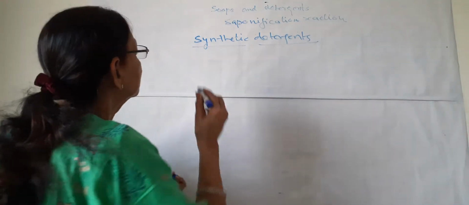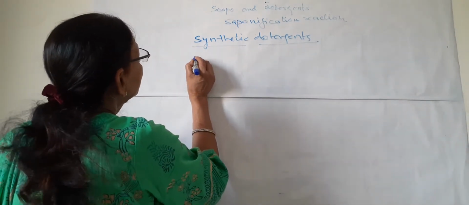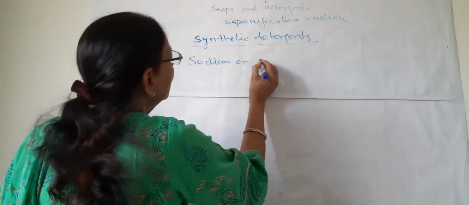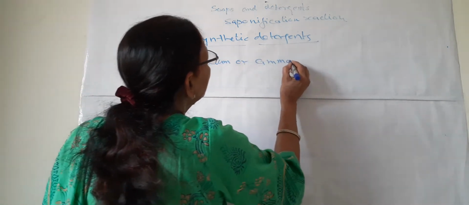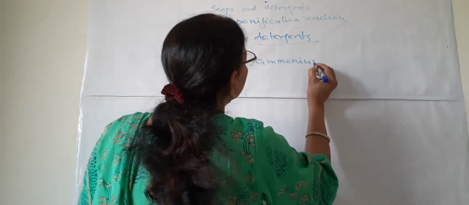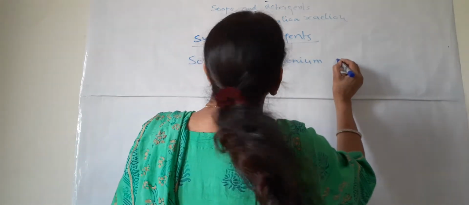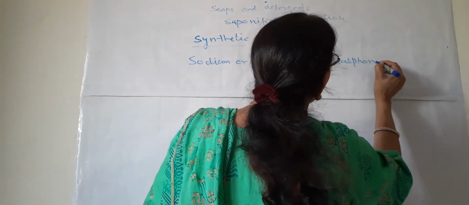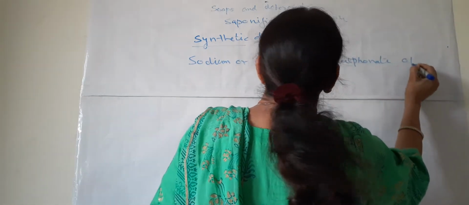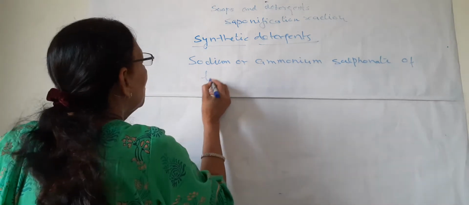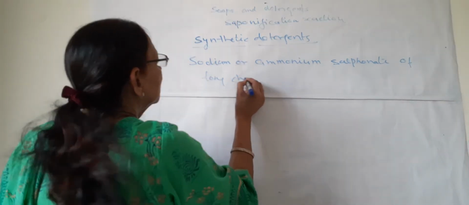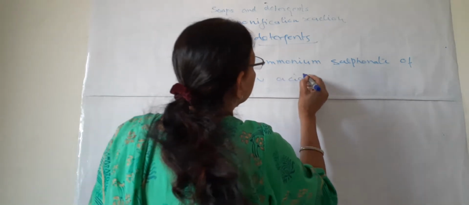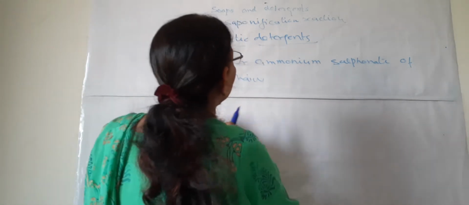What are synthetic detergents? You can write this: sodium or ammonium sulfonate of long chain acids, hydrocarbon acids.